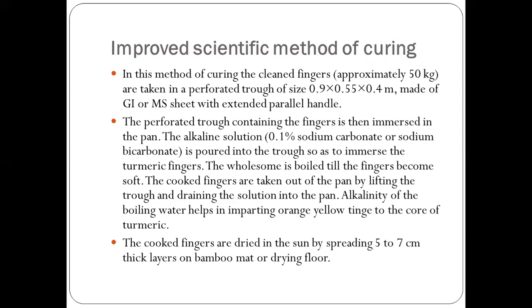The cooked fingers are dried in the sun by spreading a 5 to 7 centimeter thick layer on bamboo mats. After boiling, all the boiled rhizomes are dried in the sun by spreading a 5 to 7 centimeter thick layer on bamboo sheets or on the drying floor.